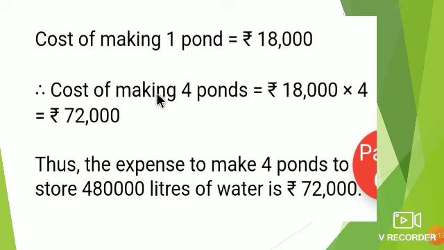Therefore the cost of making 4 ponds is equal to the cost for one pond into the number of ponds, meaning 18,000 into 4 is equal to 72,000. Thus, the expense to make the 4 ponds to store 4,80,000 liters of water is 72,000 rupees. Understood? Here we end the lesson.